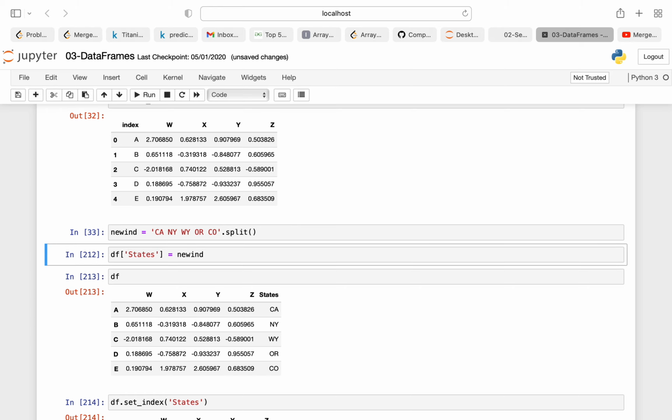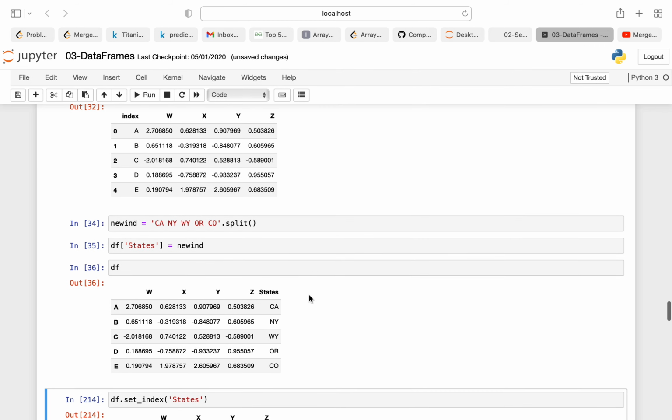Suppose I've created my new variable here and I split it using space. The split method is generally used for splitting a particular string based on the space. So I've created this variable. Now when I run it, I'm creating a new column based on these string values. So I have my CA, NY, WY, OR and CO. So my new data frame will look like states.